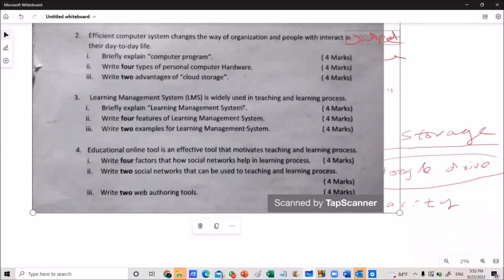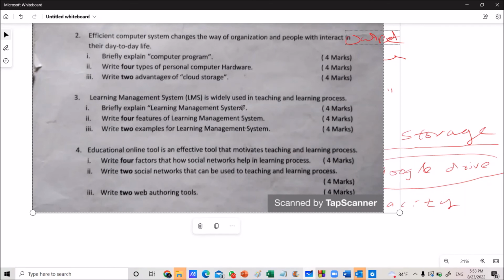Then four features of a learning management system. What are the features? It can be used to conduct online classes. Then upload and download features: the teacher can upload the teaching materials and the student can download them.